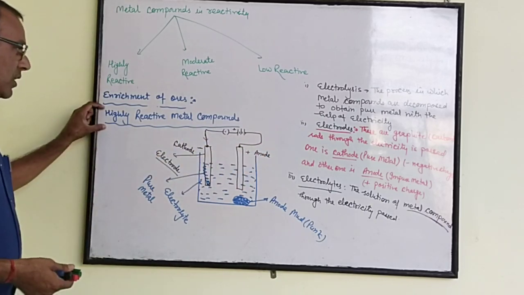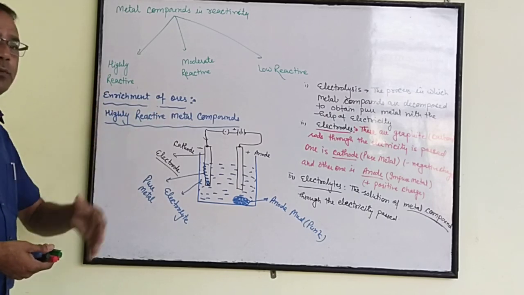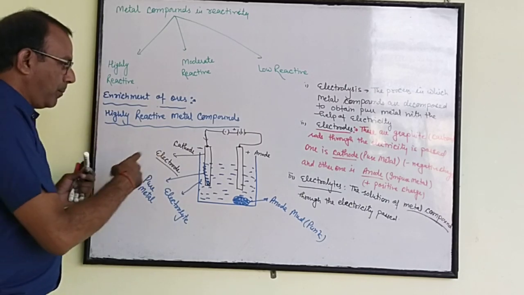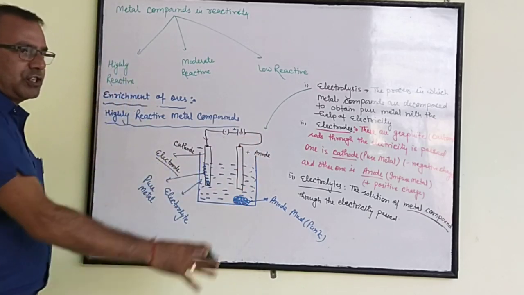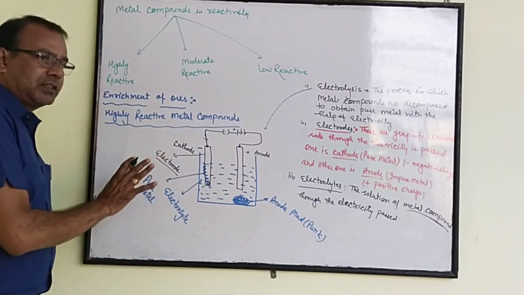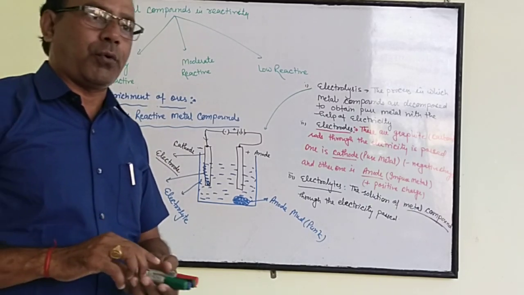So how can we do enrichment of ore in highly reactive metals? We can obtain pure metal by electrolysis. इलेक्ट्रोलाइसिस प्रोसेस द्वारा हम प्योर मेटल को कलेक्ट कर लेते हैं. This is the highly reactive metal compounds enrichment of ore.